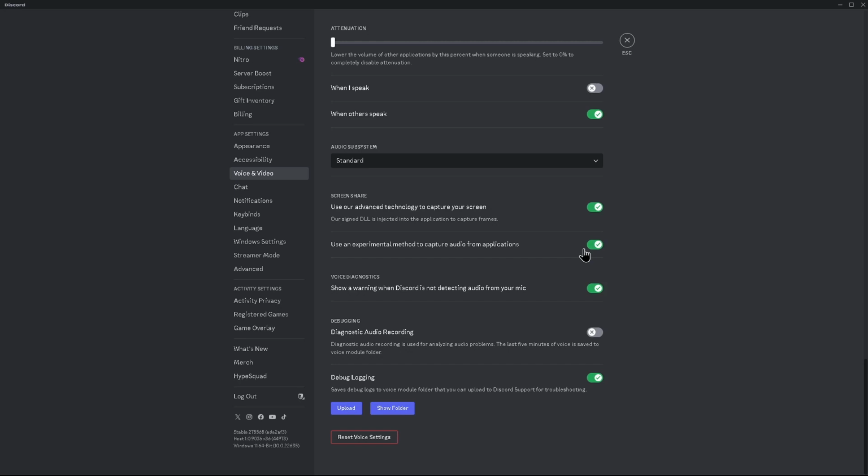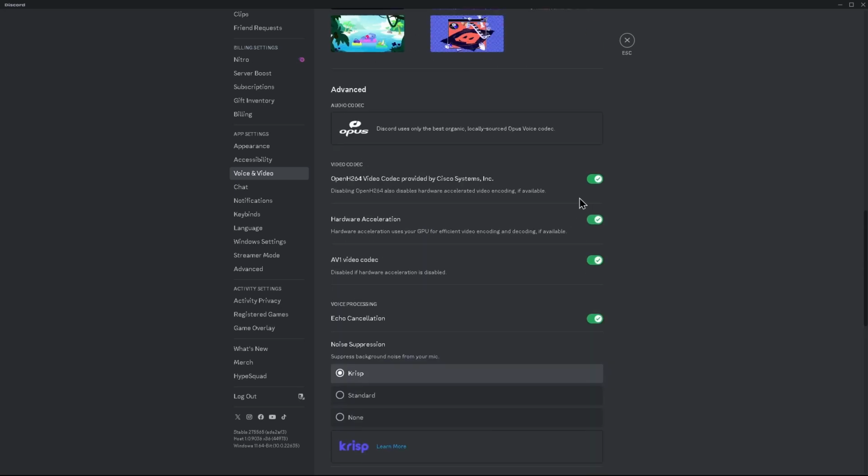If that option is turned on, you can turn it off, and after turning it off, check if your audio is working. If it's still not working, just keep it turned on. I would recommend you to keep this option turned on before we head to our next step. So always keep that option turned on.